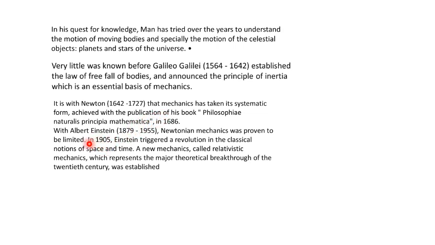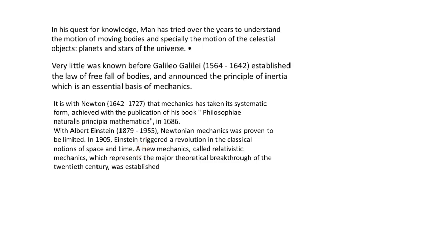But in 1905, Albert Einstein showed that Newtonian mechanics was limited. It studies the motion of objects, but not of the particles found inside the atom. So Albert Einstein triggered a revolution in the classical notions of space and time, and a new mechanics called relativistic mechanics, which represents the major theoretical breakthrough of the 20th century, was established. So we have Galileo Galilei, then Newton, then Albert Einstein.